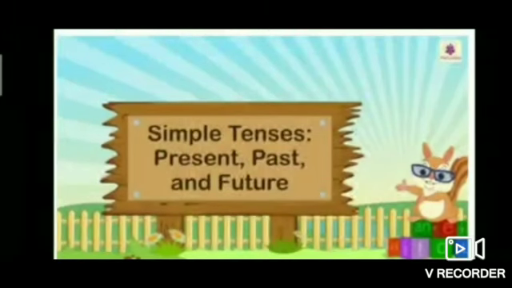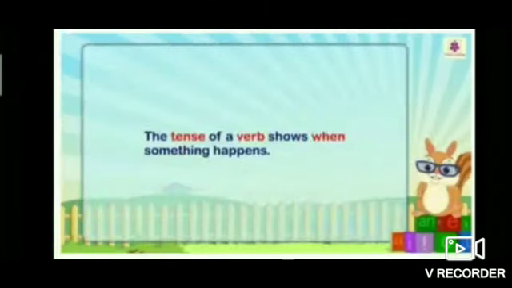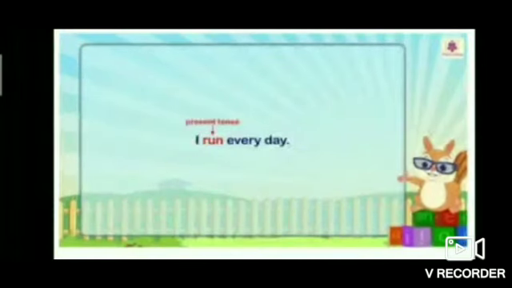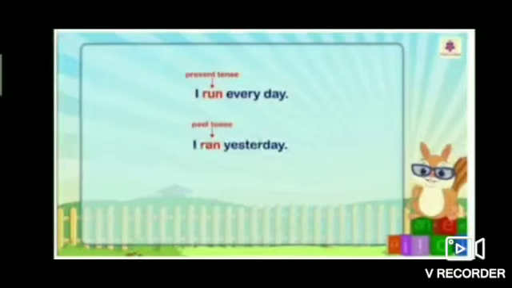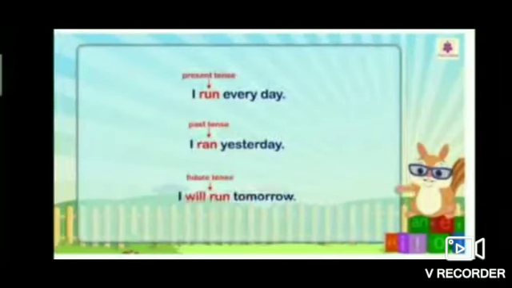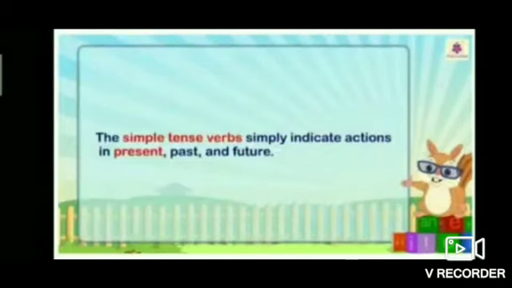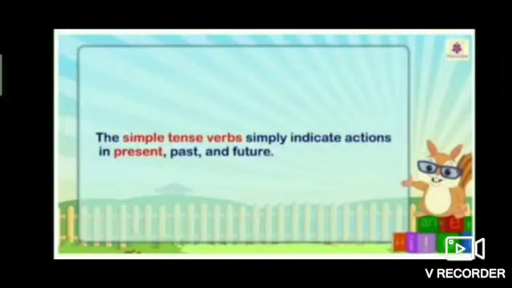Simple tenses: present, past and future. Okay students, the tense of a verb shows when something happens. For example, I run every day. Students, this is present tense. I ran yesterday. This one, past tense. I will run tomorrow. This is future tense. Right students? The simple tense verb simply indicates actions in present, past and future.